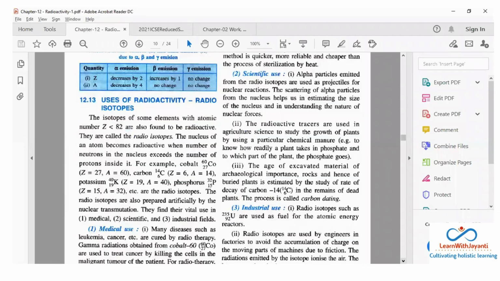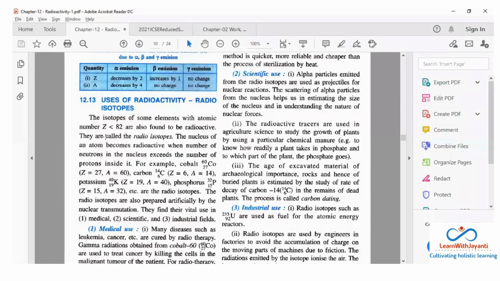Now uses of radioactivity, radioisotopes. The isotopes of some elements with atomic number Z less than 82. तो मैंने एक बार statement किया था ना पहले कि elements which are having atomic number more than 82 they are radioactive. But yes, there are some elements which are less than 82 like carbon. अभी पढ़ा था ना 14 वाला. Okay, that is less than 82, but they are still radioactive. So they are called as radioisotopes.